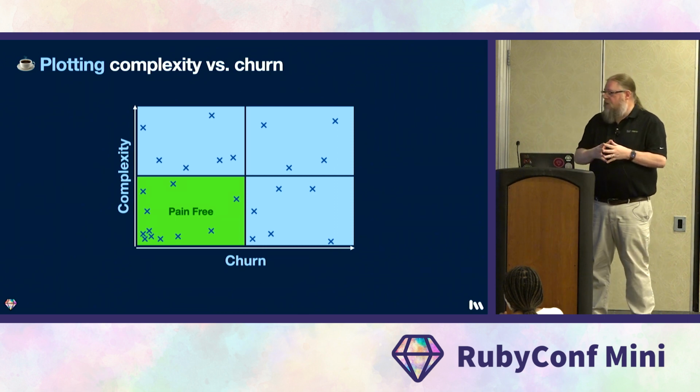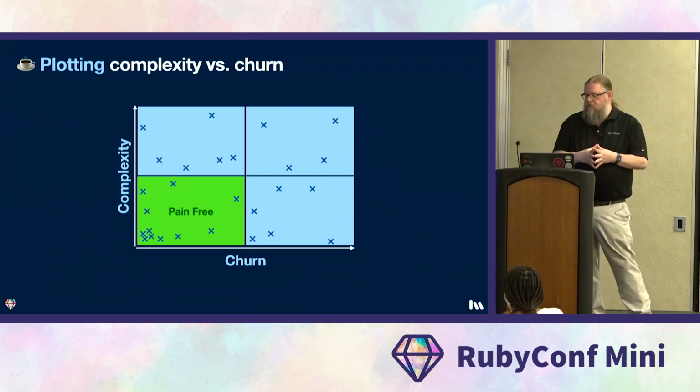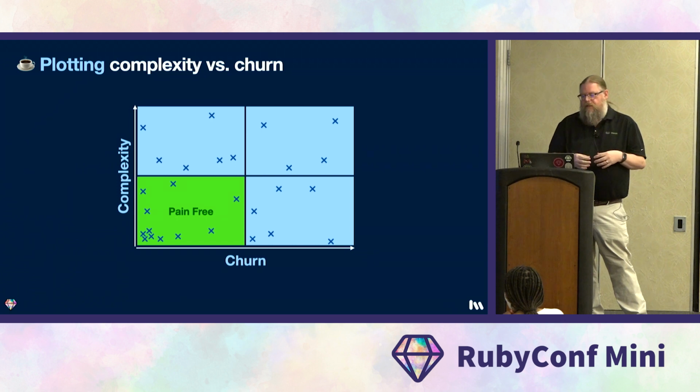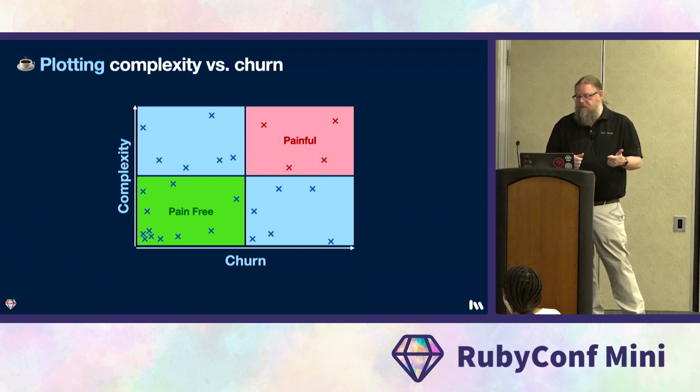This lower left quadrant is the pain-free zone. These files are easy to change and easy to understand. In a healthy application, the majority of your files are going to live here. The upper right quadrant is the painful zone. These files are hard to understand, hard to change, and prone to regressions.